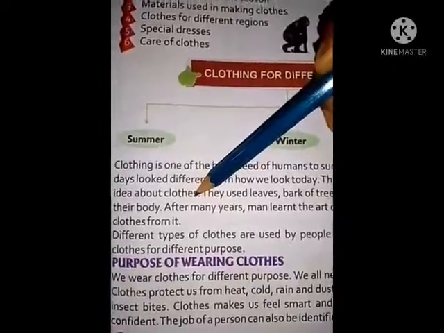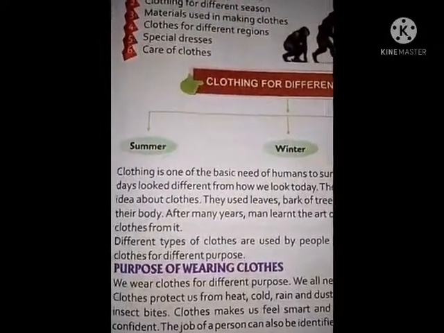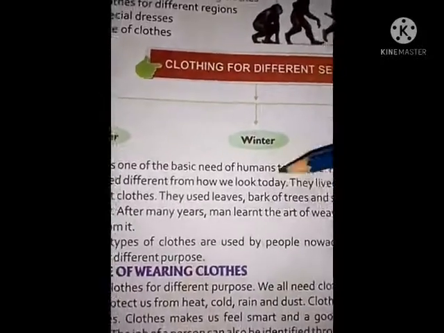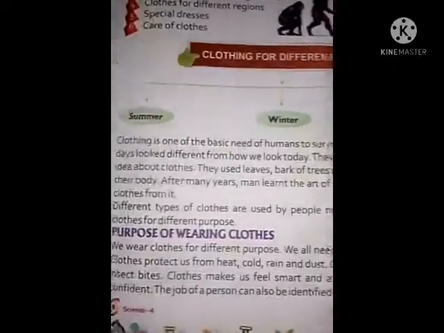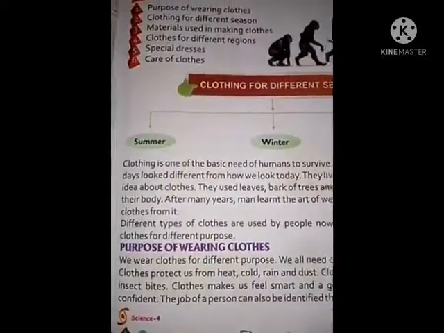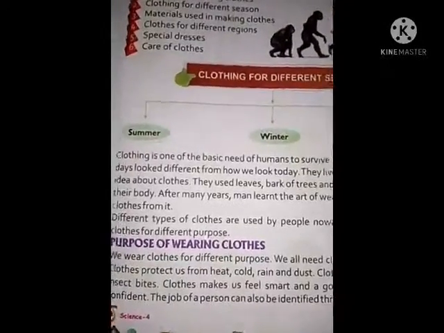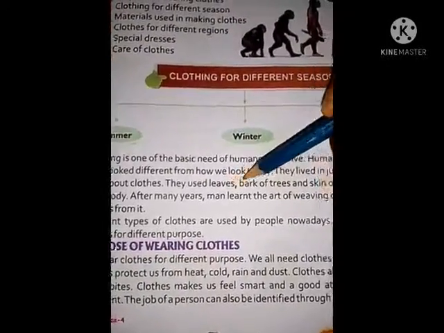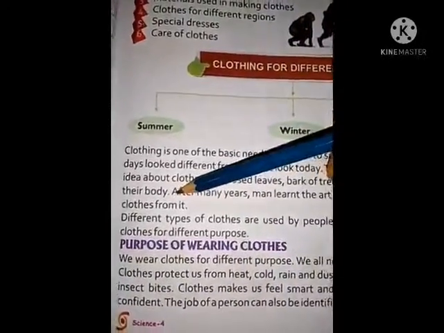They did not wear anything. They only used leaves, bark of trees and skin of animals to cover their body, okay?